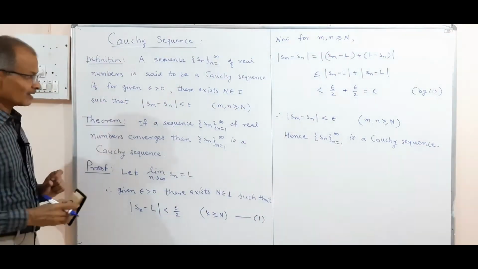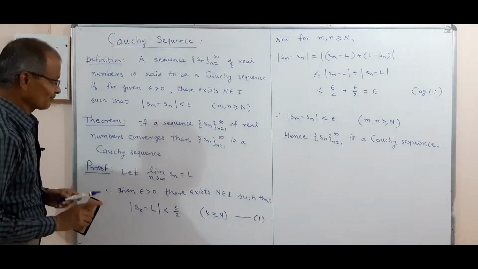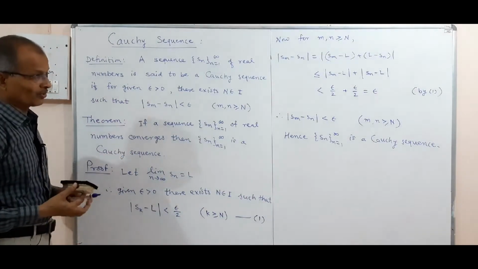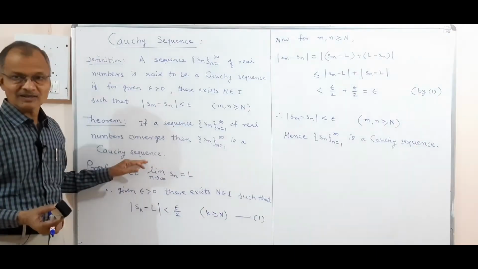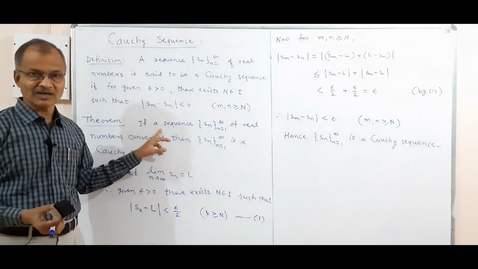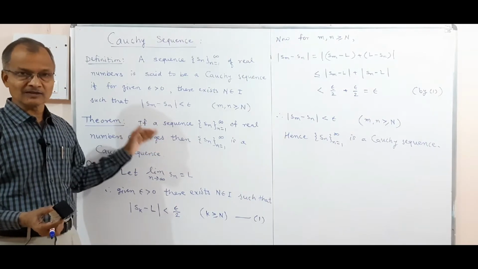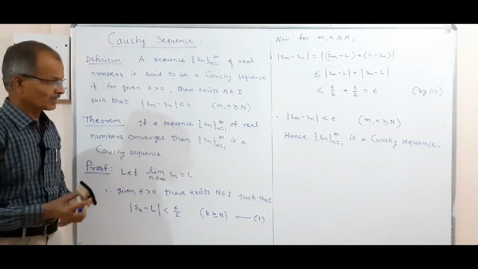Now we shall consider the second result as a lemma. We also want to prove a converse of this result, meaning if the sequence is a Cauchy sequence, then the sequence is convergent. That we want to prove. And to prove that result, we shall first prove a lemma.